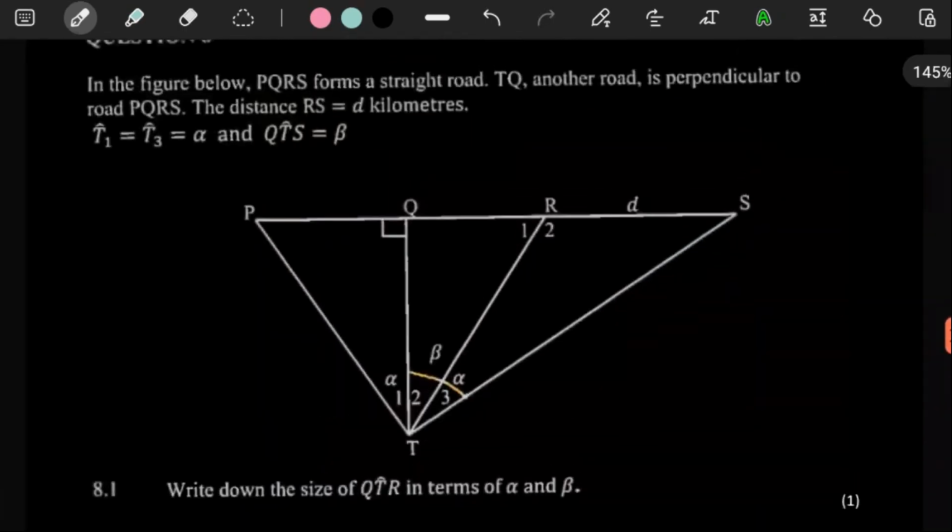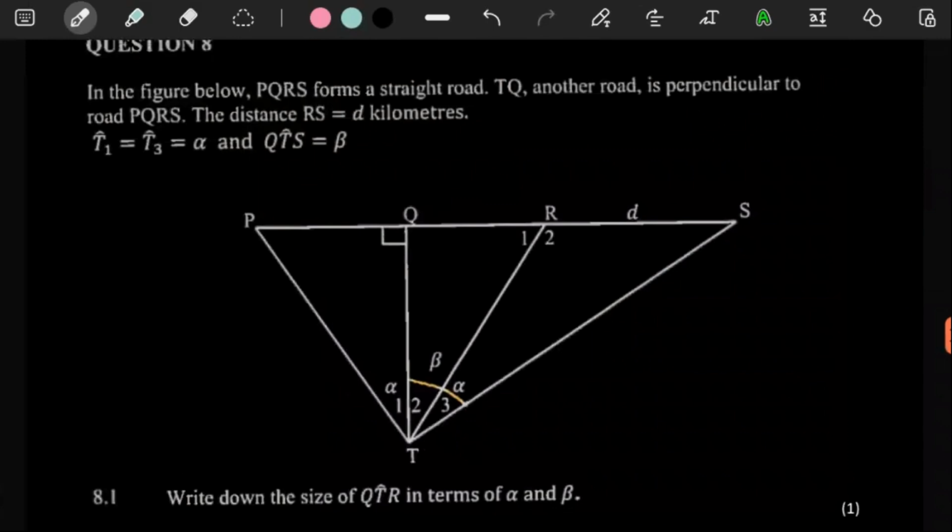Question number 8. It says in the figure below, PQRS. So there's P, Q, R, and S. This is a straight road. And then they say TQ, which is another road, is perpendicular to the road PQRS.